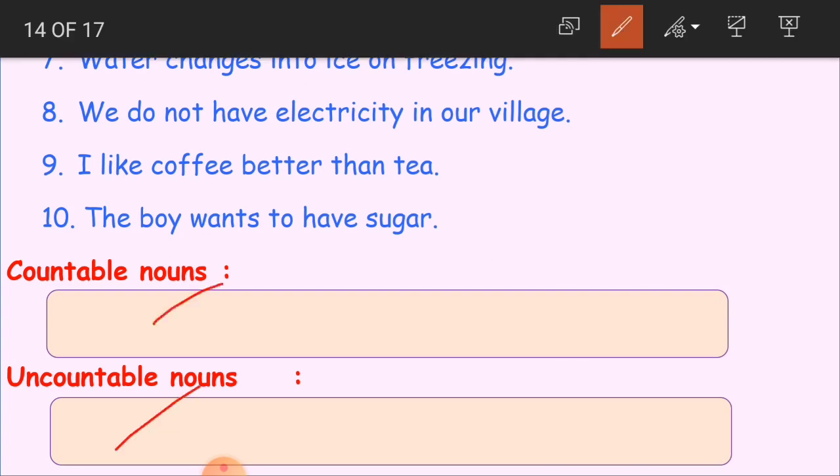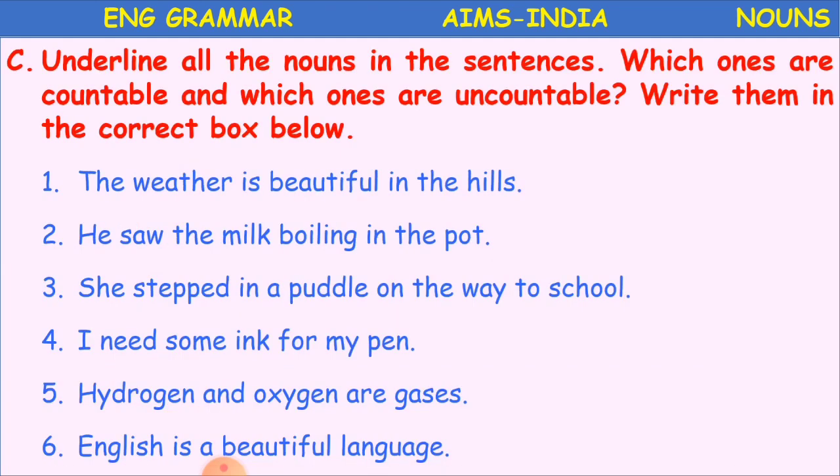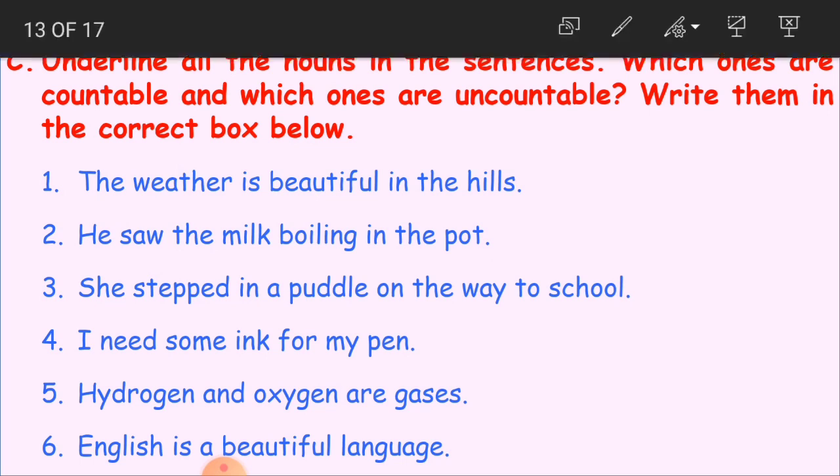Okay, children? Yes. So what we will do is, while reading only, we will just write whether it is countable or uncountable. If it is countable, I will make it as C. If it is uncountable, I will write it as UN, uncountable. Clear? Okay. The weather is beautiful in the hills.